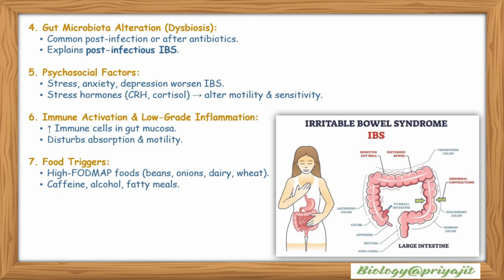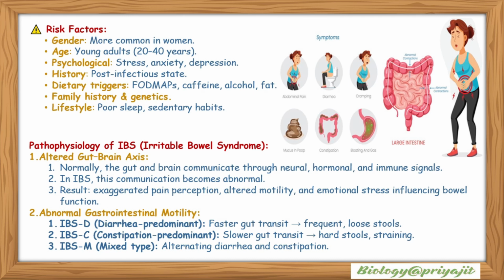Irritable bowel syndrome risk factors. Gender: it is more common in women. Age: young adults, 20 to 40 years, are most prone to this disease. Psychological: stress, anxiety, and depression can promote IBS. A history of post-infective state can influence IBS. Dietary triggers like FODMAPs, caffeine, alcohol, fat, etc. Family history and genetics. Lifestyle, poor sleep, and sedentary habits can promote IBS.